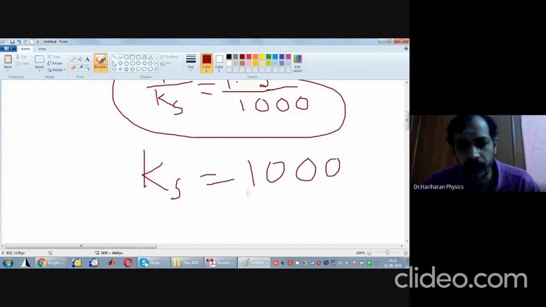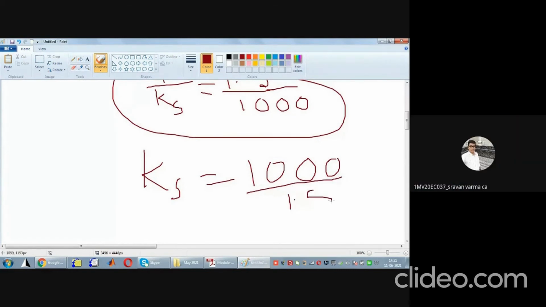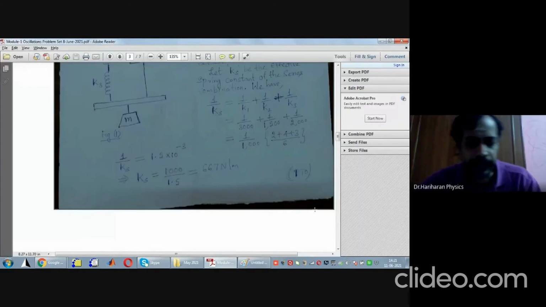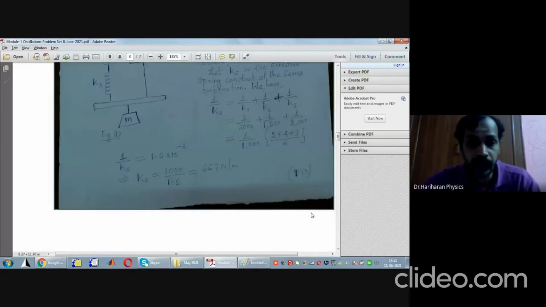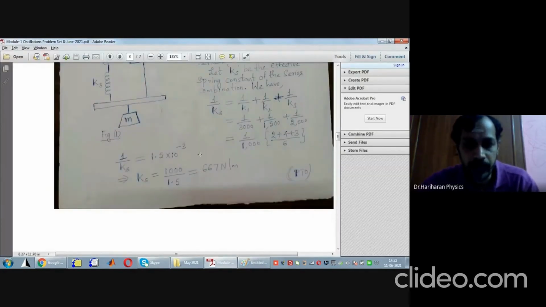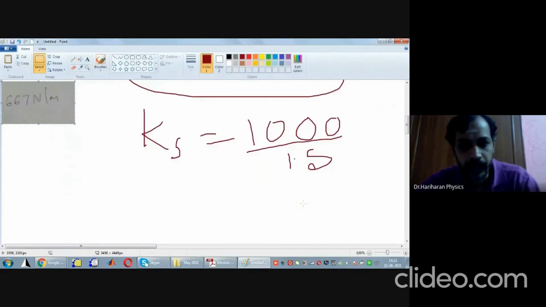What is this value? Will someone tell me? 667 newtons per meter, sir. Yes, 667 newtons per meter. So this value will work out to be 667 newtons per meter.